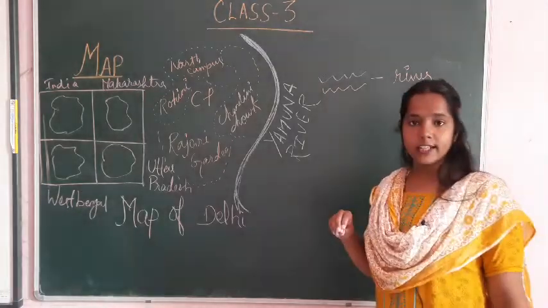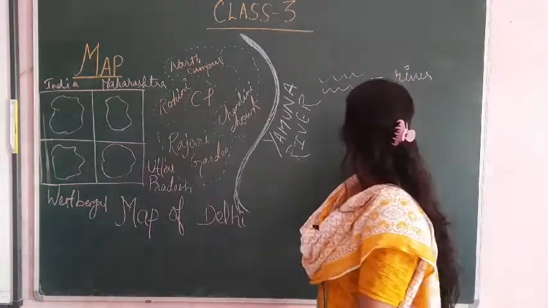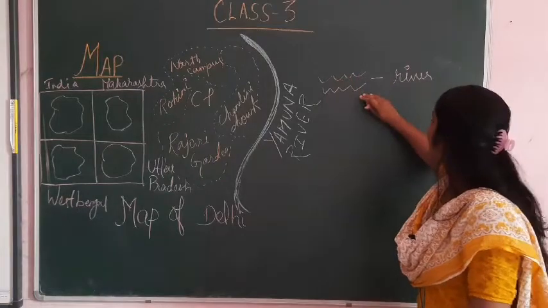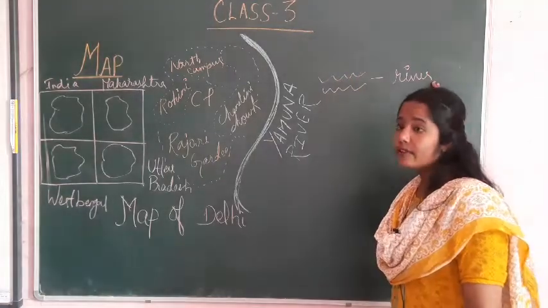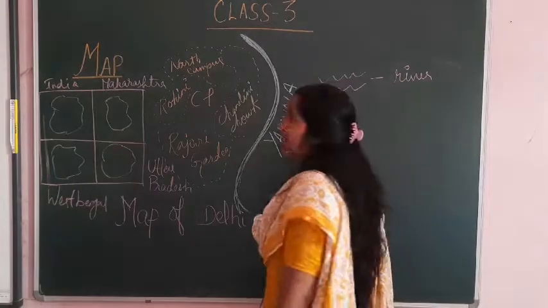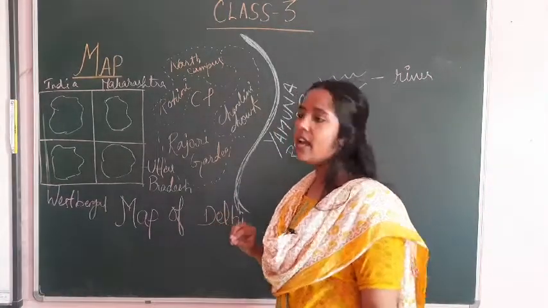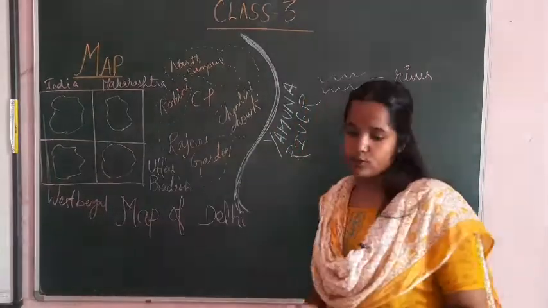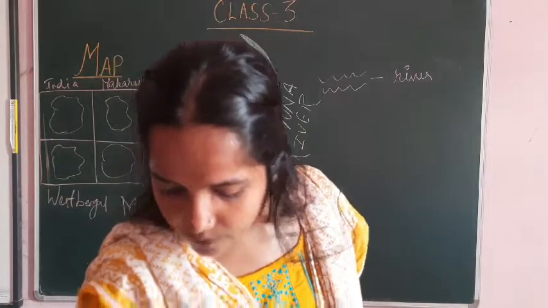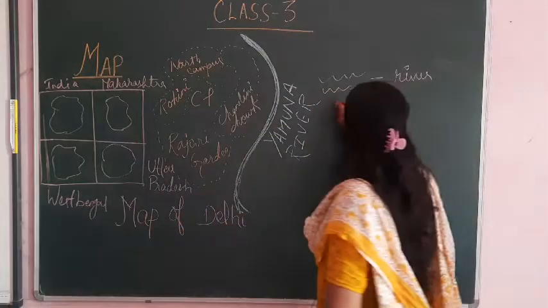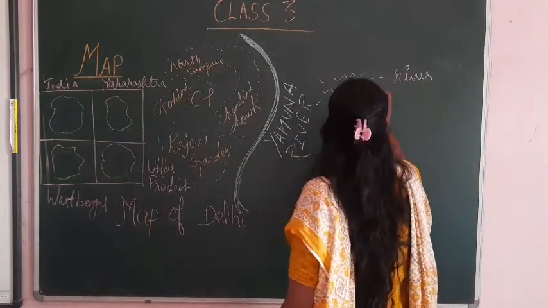When you solve the political map, if this type of zigzag line is given, it indicates a river. There are some colors too. If it is green color, I am using green over here, it means it is indicating forest.